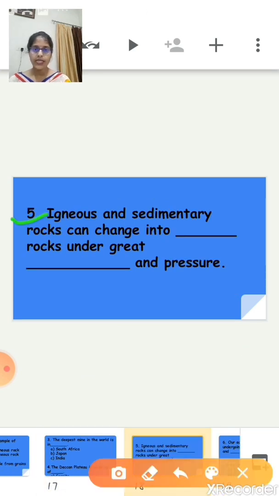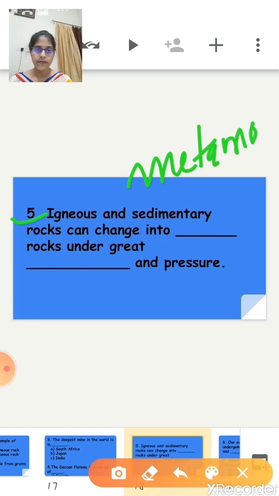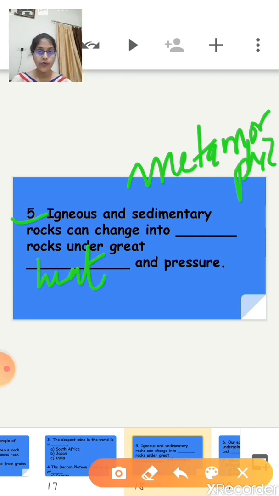Now the fifth question is, igneous and sedimentary rocks can change into dash rocks under great dash and pressure. Now tell me students, when the igneous and sedimentary rocks change, what do they form? The answer is metamorphic rock under the great heat and pressure. Is it clear? Igneous and sedimentary rocks can change into the metamorphic rock under great heat and pressure.